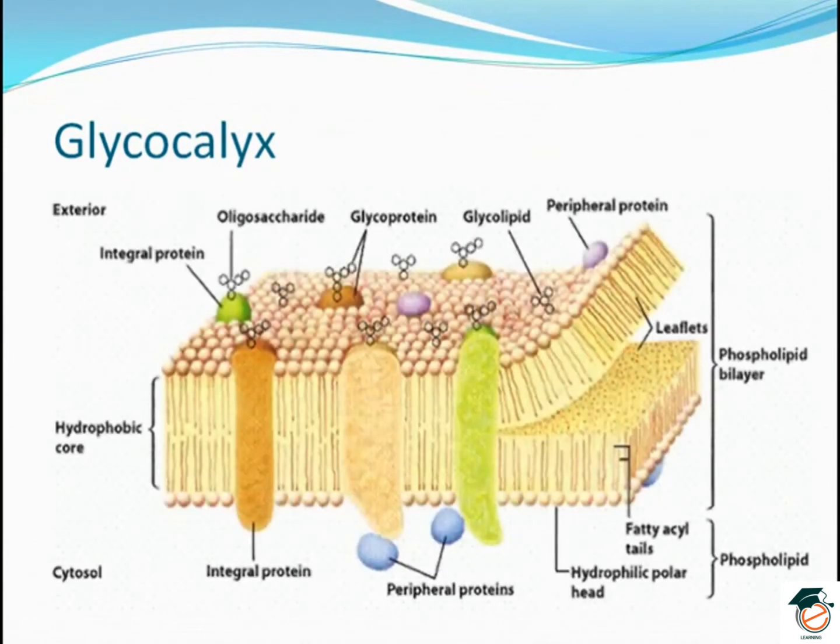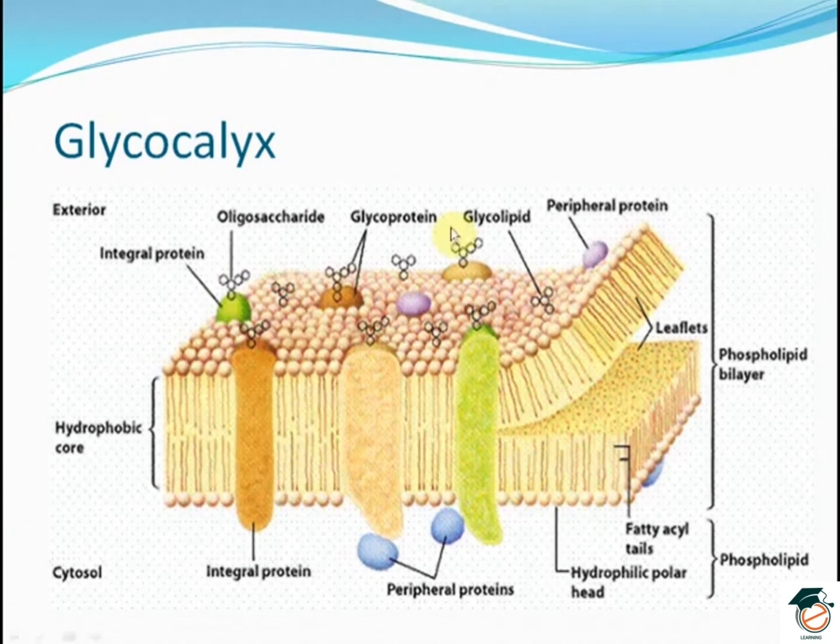Glycocalyx. In bacteria, glycocalyx is a sugar coat of polysaccharides that project from the cellular surface. It serves to protect the bacteria by creating capsules. Like Streptococcus pneumoniae adheres to the lungs with the help of glycocalyx. This glycocalyx, as you can see, is made up of proteins, polysaccharides and lipids.